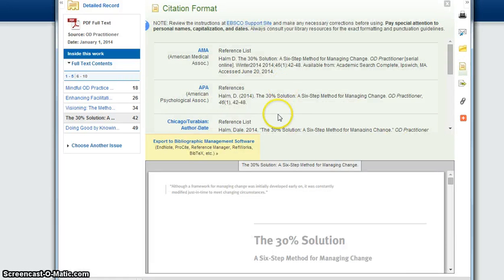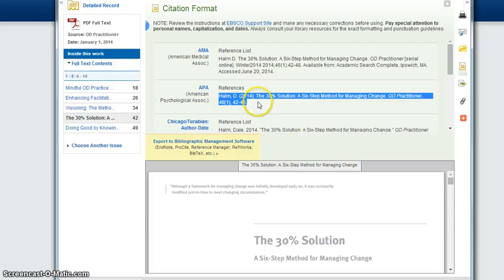It does an automatic APA citation, because you will be using APA. It already does the APA citation for you. So if you want to take that, you can copy that and put it in at the end for your reference list, or however you manage your references. But it's already put there for you. I always recommend double checking, because sometimes even computers mess up. You may have heard that. But it's already laid out for you. So again, there's no excuse.